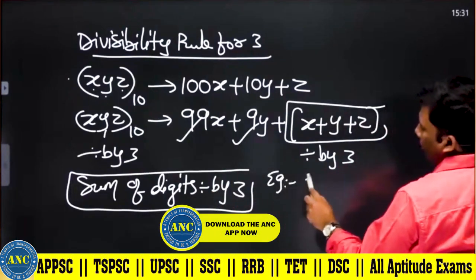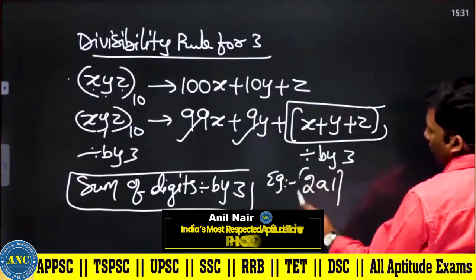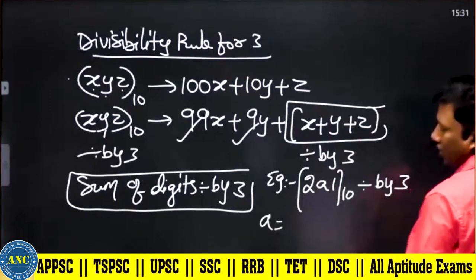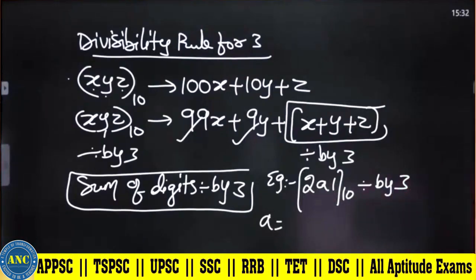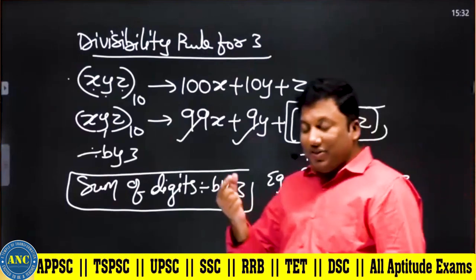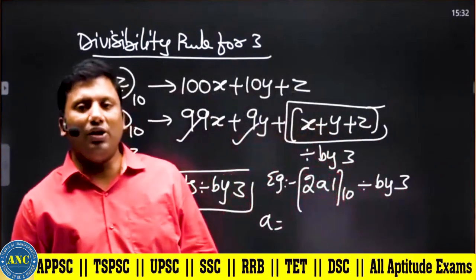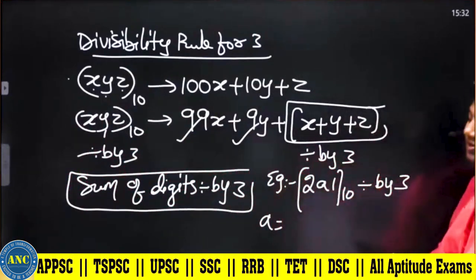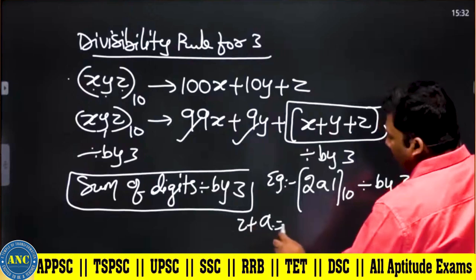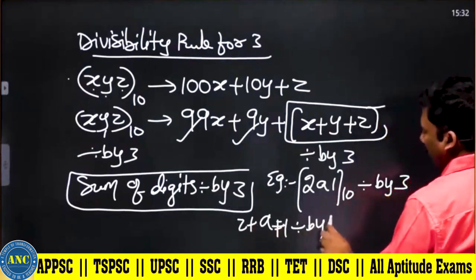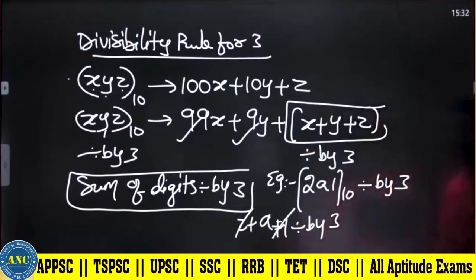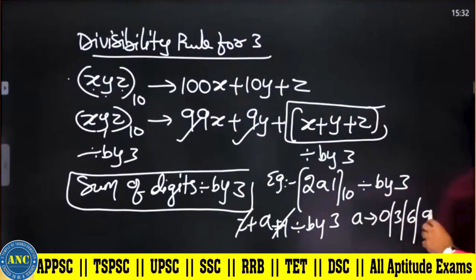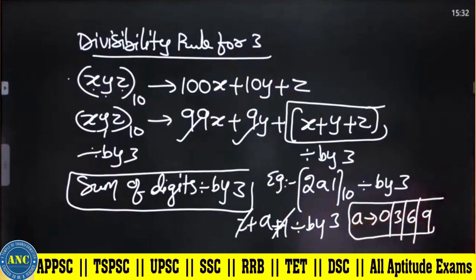Example. 2a1 is divisible by 3. Find the values of a. 2a1, there is a number 2a1. It is a 3-digit number with the leftmost digit 2, and the middle digit is not given. It is divisible by 3. So that means 2 plus a plus 1 should be divisible by 3. 2 plus 1 is 3, it is divisible by 3. a can be 0, a can be 3, a can be 6, a can be 9. a can take 4 values.